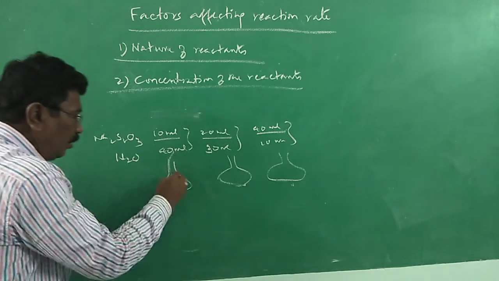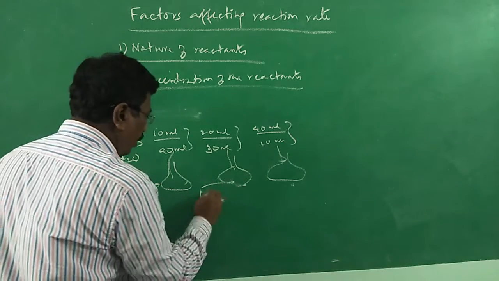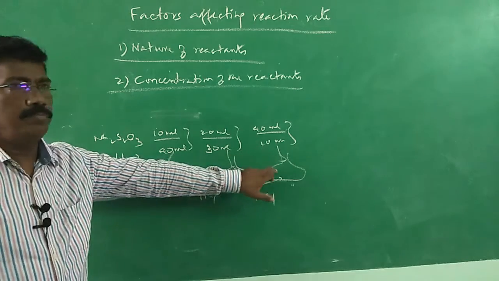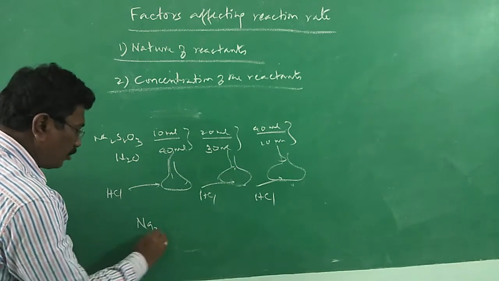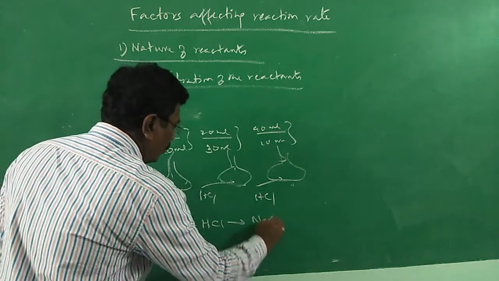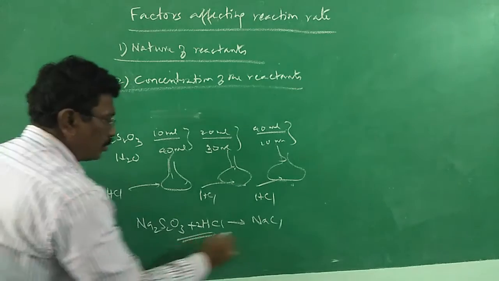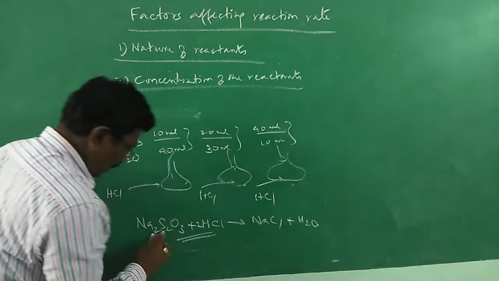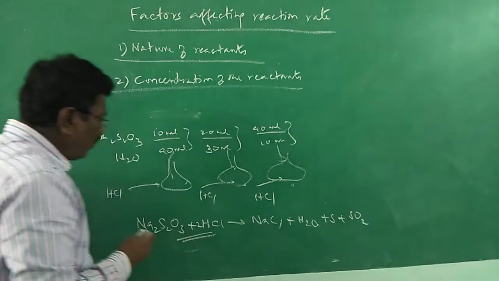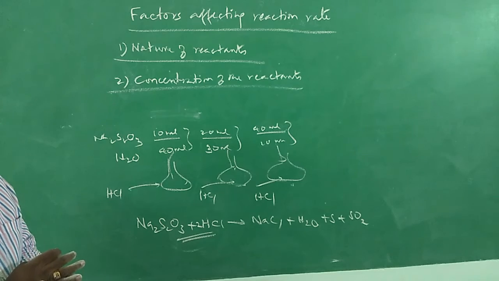When hydrochloric acid is added into all these solutions, the reaction will be faster here. Sodium thiosulfate, Na2S2O3, reacts with hydrochloric acid to form 2 sodium chloride, a water molecule H2O, sulfur and sulfur dioxide. Because of the formation of sulfur, we will be getting turbidity, opaqueness.